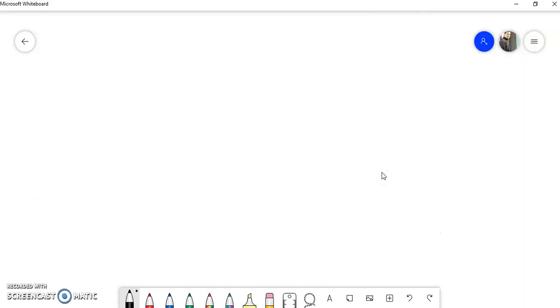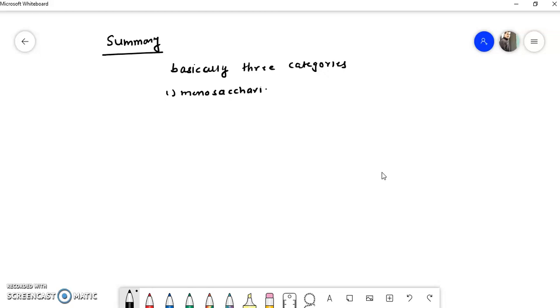In summary, carbohydrates are basically classified into three categories: monosaccharides, oligosaccharides, and polysaccharides.